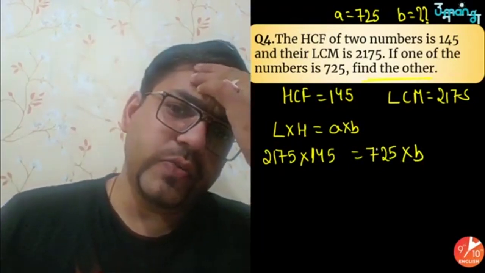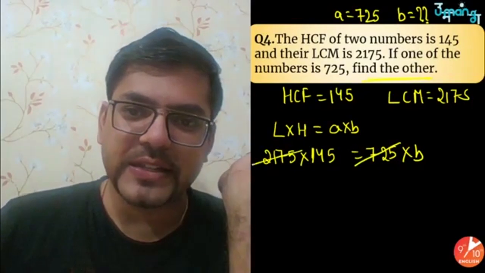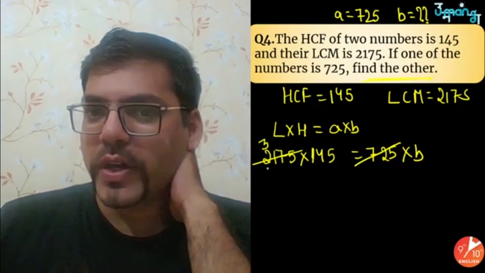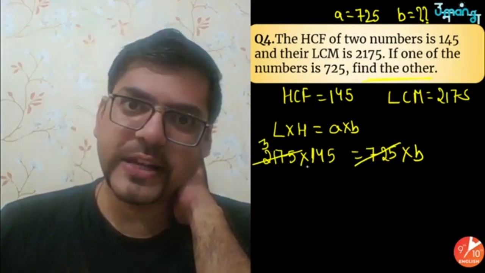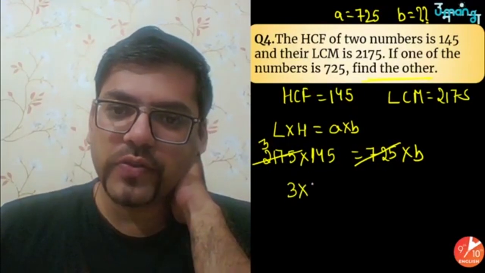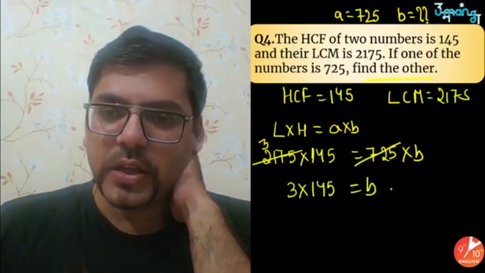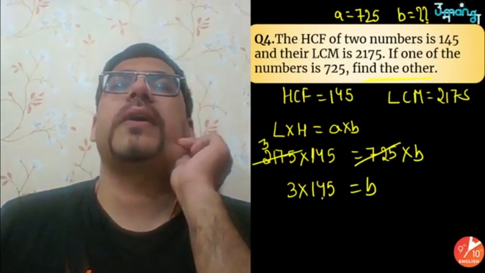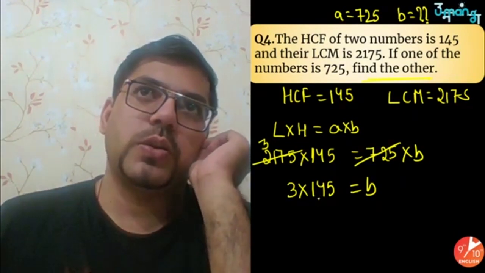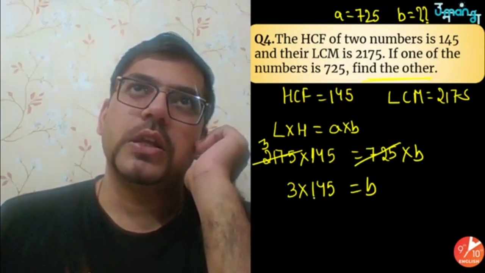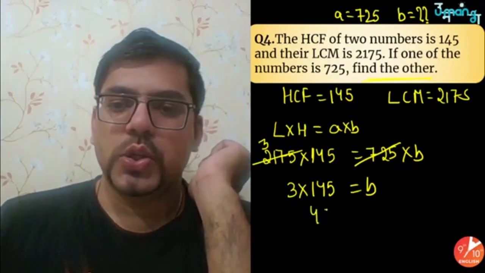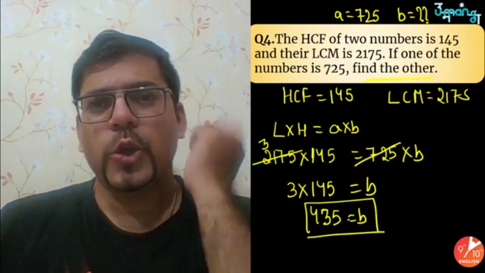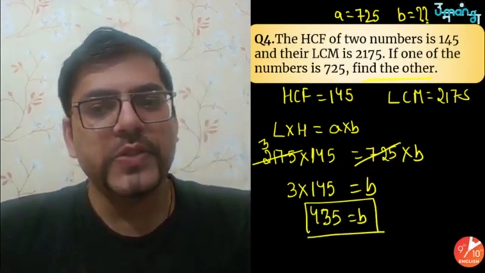Are you able to see that this 725 can cancel 2175, 3 times? 7 3s are 21, 25 into 3 is 75. So 3 times. So what you have got is 3 into 145. That is the value of your B. If you multiply this, 3 times 145: 3 fours are 12, 120 and 15 is 135, 300 and 135 is 435. So you have got 435 as the value of B.